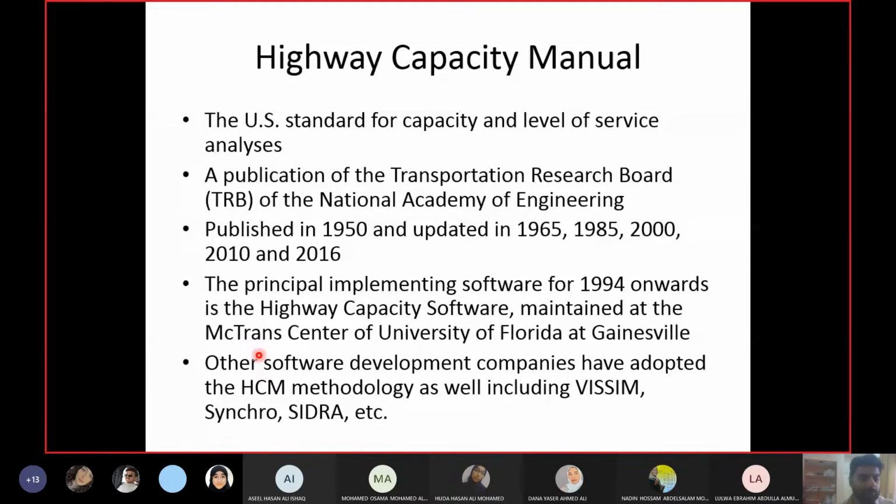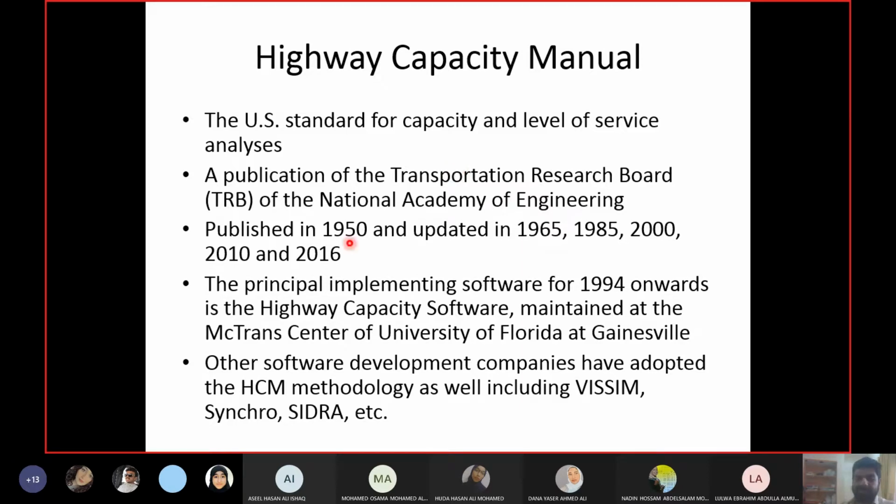The procedure which we are going to discuss in this chapter is given from the Highway Capacity Manual. The Highway Capacity Manual is a standard for capacity and level of service. It is developed in the USA by the Transportation Research Board, and this research board works under the National Academy of Engineering. They have done a lot of research. It's not like they just saw what their conditions were and came up with a couple of figures and tables. They have done a comprehensive work.